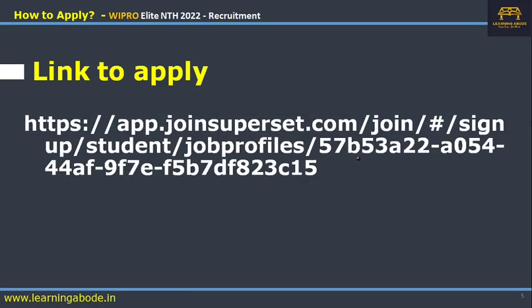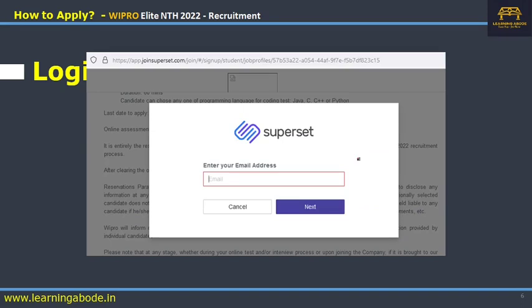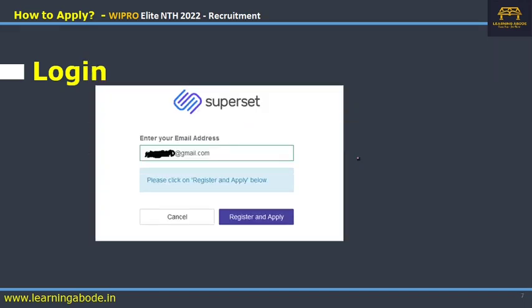First, you click on the link to apply given below. Once you apply, you will get this box. In this box, please enter your email ID. The email ID should be a little professional, with your proper name and all that. Enter your email ID and click on next. Once you click on next, it will ask either to register and apply or to cancel. So you click on register and apply.